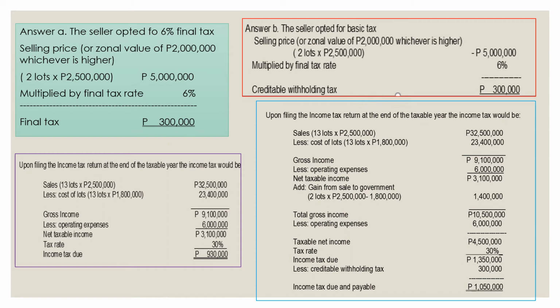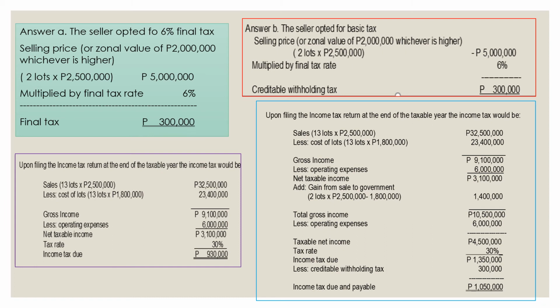Okay, let's look at our income tax return. So you have your sale, 13 lots from individuals, 32,500 less cost of lots, 23,400,000. Your gross income now is 9,100,000 less the operating expenses, which is 6 million. So your net taxable income is 3,100,000. And you have your gain from sale to the government, which is 2,500,000, the selling price, minus the cost, which is 1/8. So your gain on sale is 1,400,000.